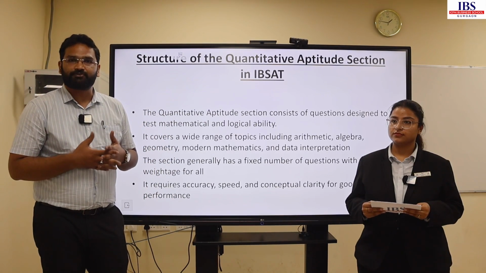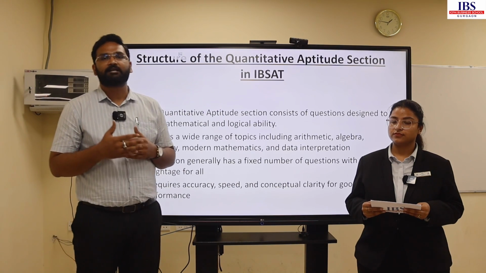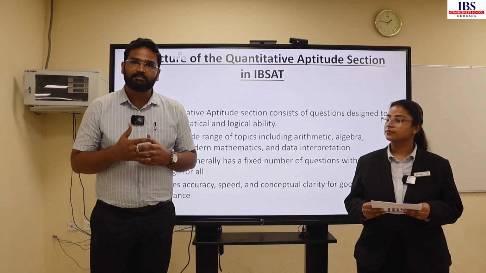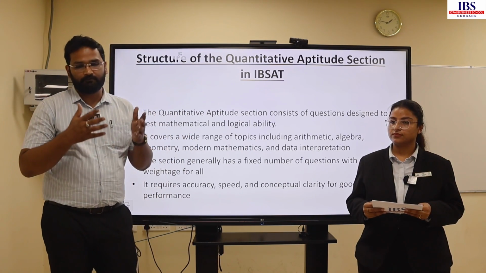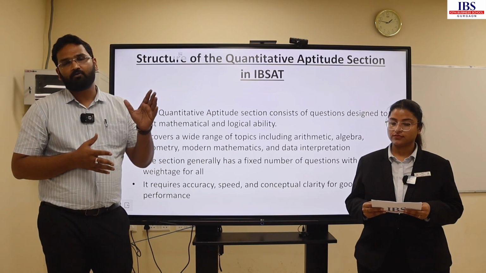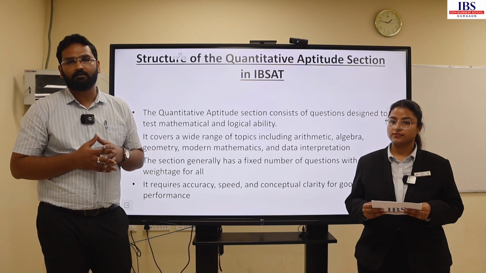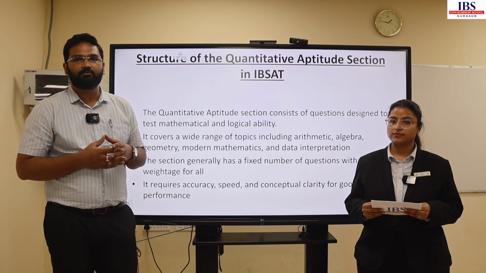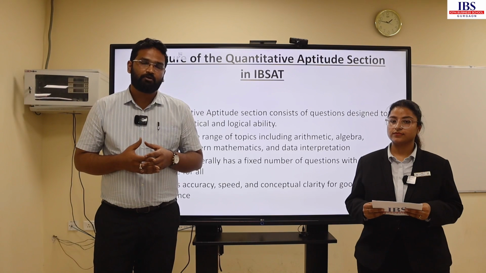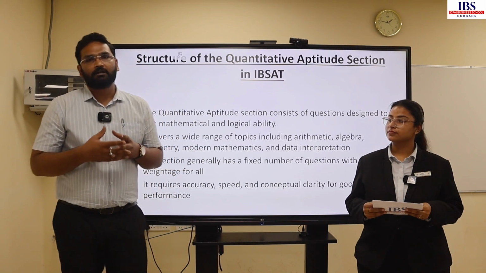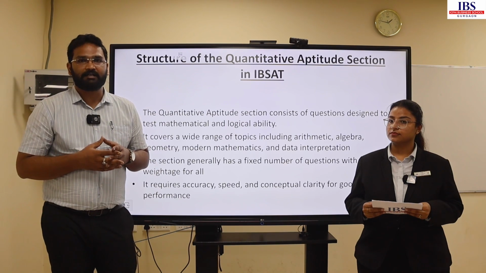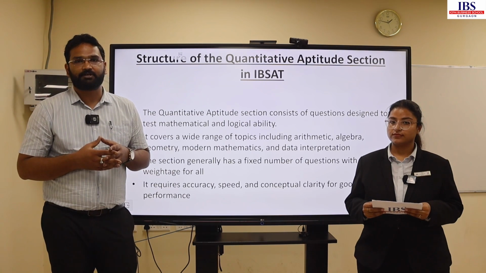Now moving to the structure of IPSET. Under IPSET, the quantitative aptitude consists of a total of 30 questions out of 140. So we can see the overall structure. Out of 140, 50 belong to verbal ability, 30 belong to reading comprehension, 30 belong to quantitative aptitude, and the remaining 30 questions belong to logical reasoning, which contains data adequacy and data interpretation.